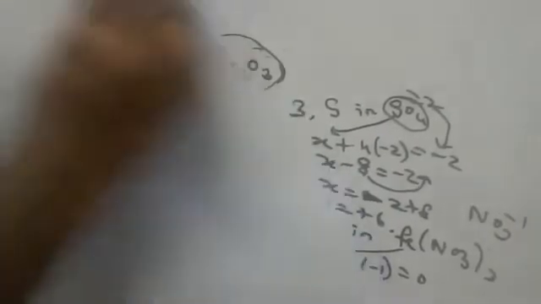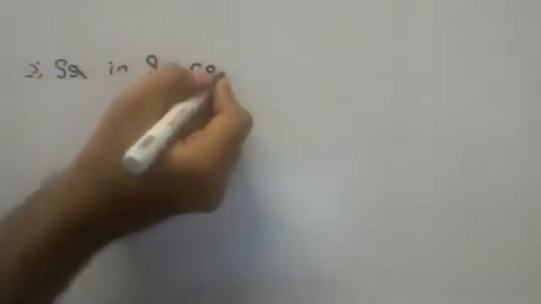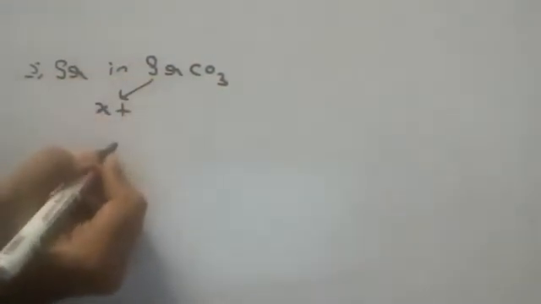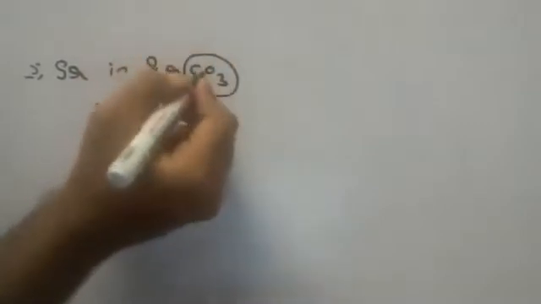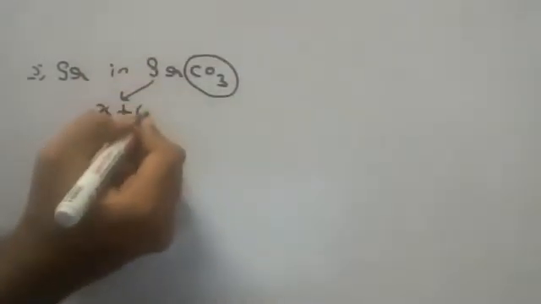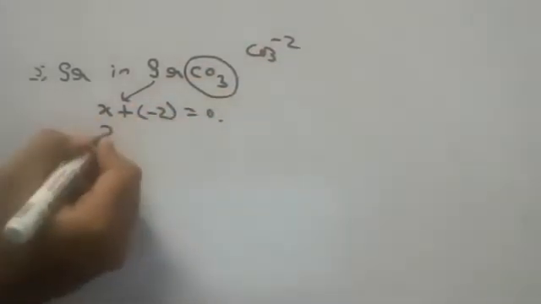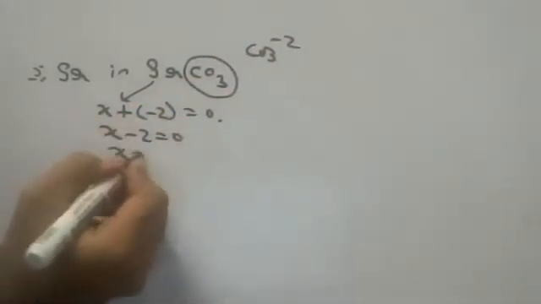Next. Okay, children. Now listen. I keep going a little bit fast now. Find oxidation state of strontium in strontium carbonate. Strontium carbonate, X I say. X plus. Children, yesterday carbonate, if you remember, I gave -2. Do you remember, children? -2. CO3 2- is equal to 0. So X minus 2 is equal to 0. X is equal to +2.